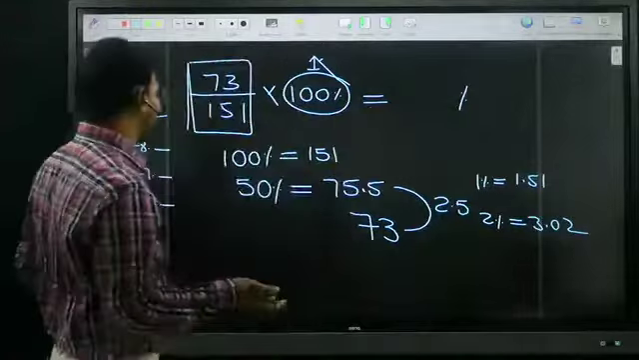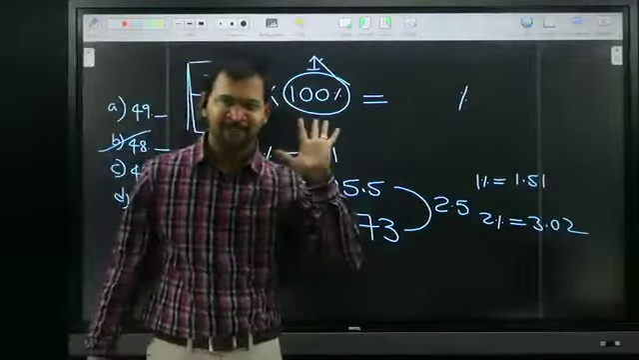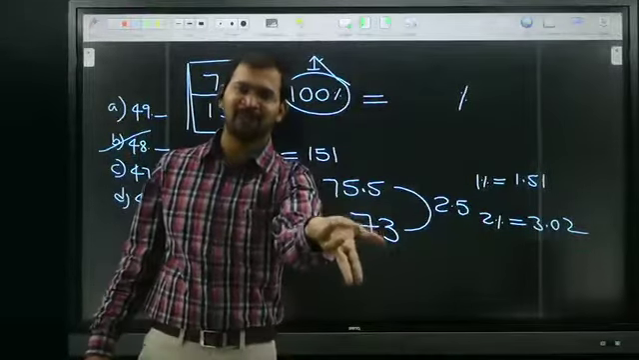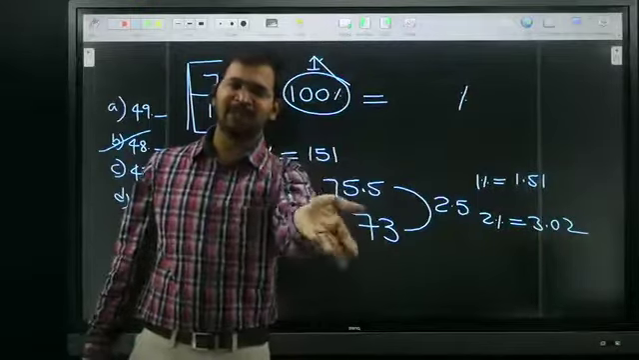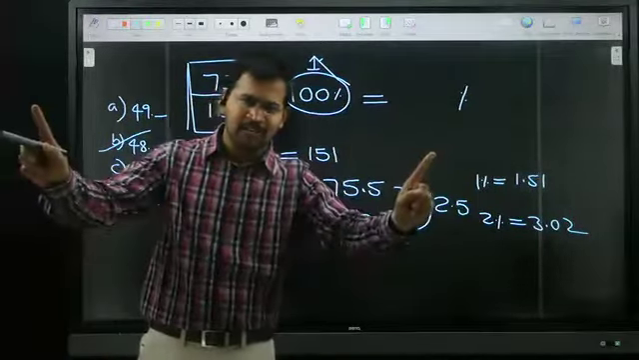If you subtract 1 point something from 50, your answer is 48 point something. If you subtract more than 1, less than 2, that is nothing but 1 point something. If you subtract 1 point something from 50, your answer is 48 point something. All of you got it or not?